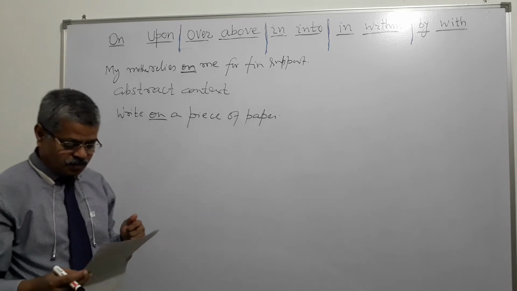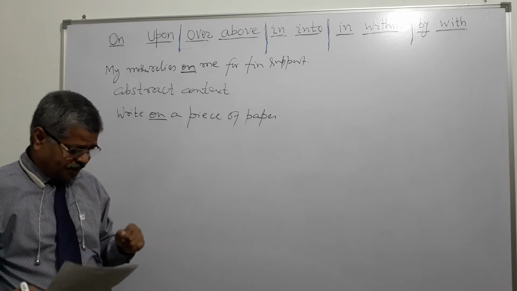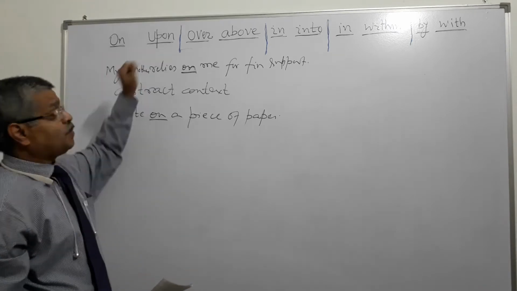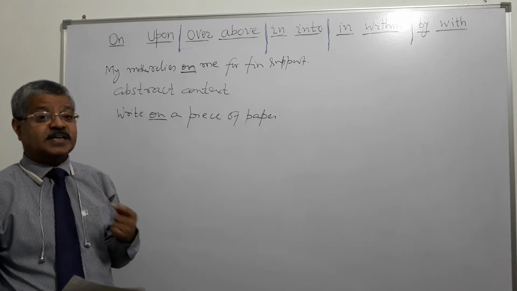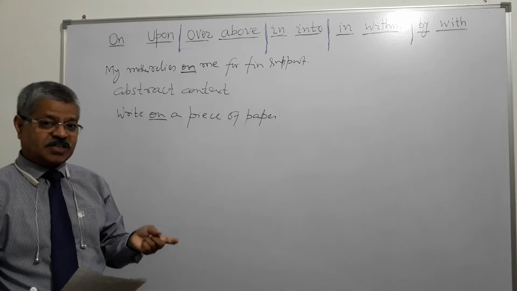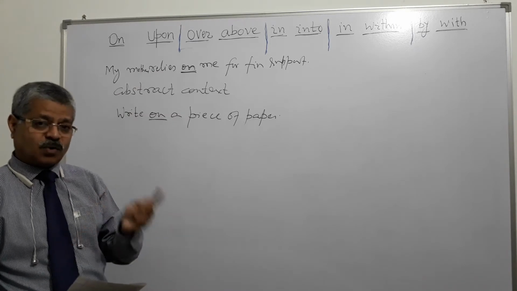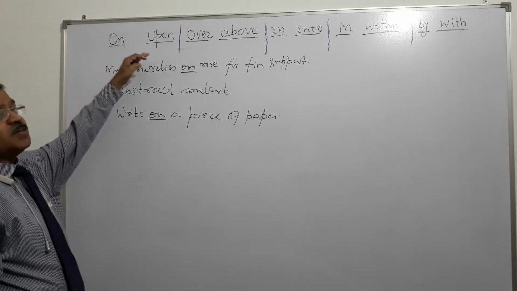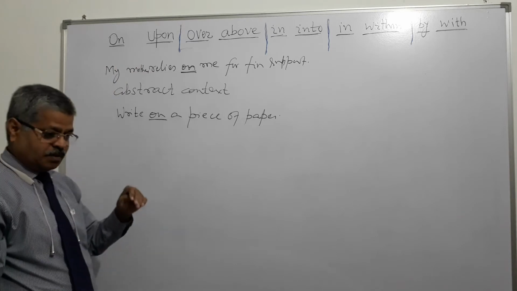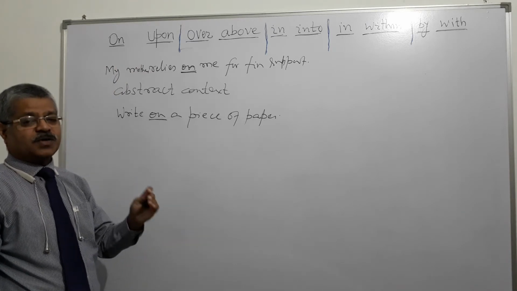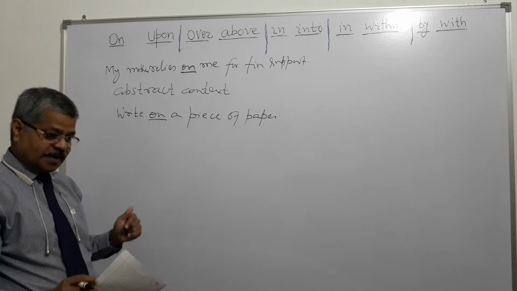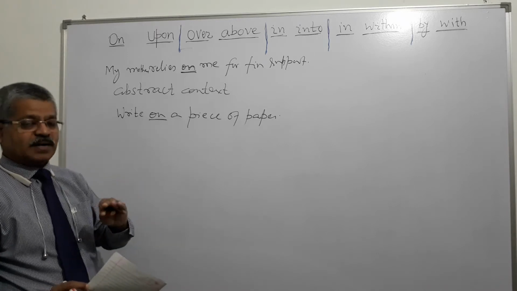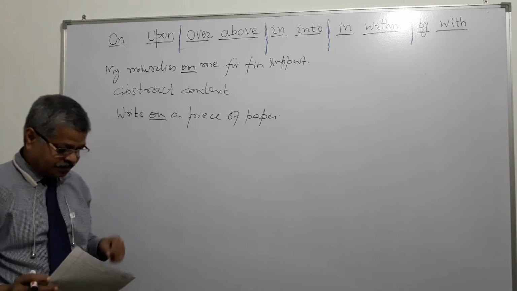Several times on and upon are interchangeable. They can be used interchangeably. On for upon, upon for on. My book is on the table. My book is upon the table, right? My book is on the shelf. My book is upon the shelf, like this. My pen is on the sofa. My pen is upon the sofa. Like that we can say, right?